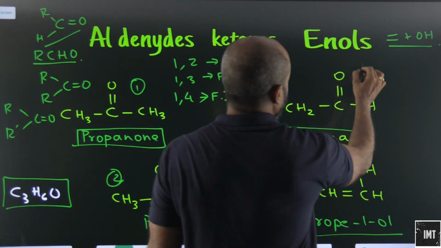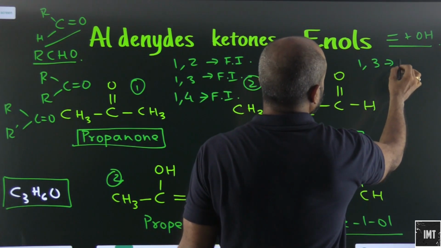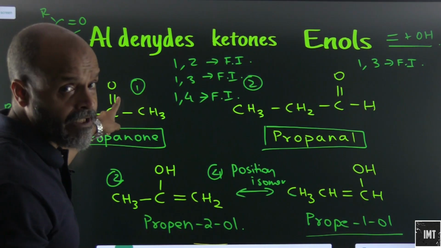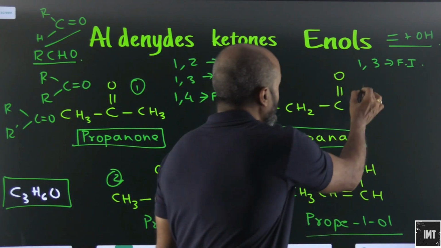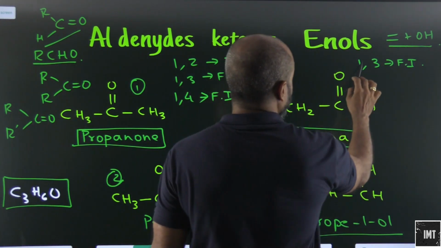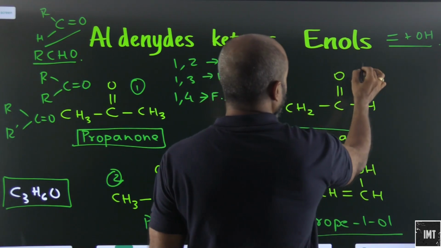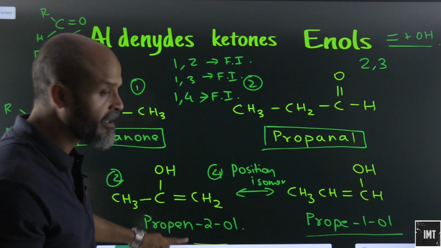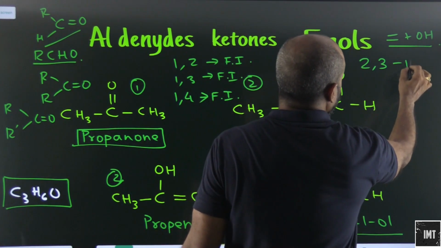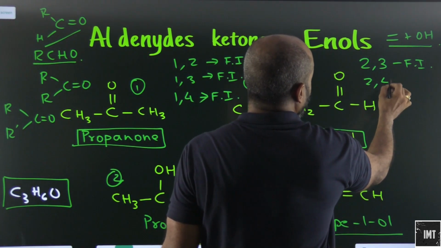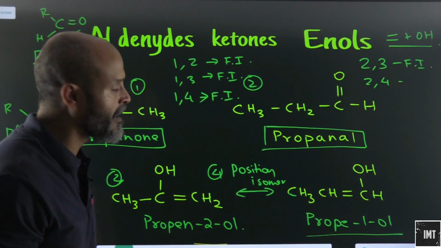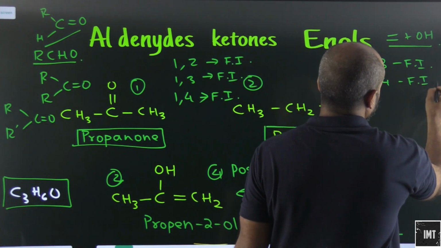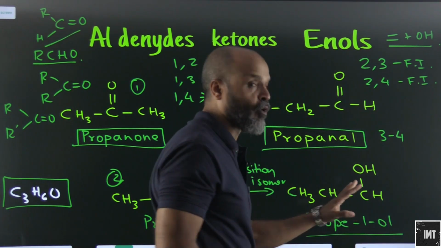Okay, I'm so sorry. Let's start from 2. So 2 and 3: one is basically an aldehyde group, the other one is an enol group. So these are functional isomers. Let's come to 2 and 4. One is an aldehyde group and the other one is an enolic group. Yes, functional isomers. Okay, 3 and 4 both are enols.